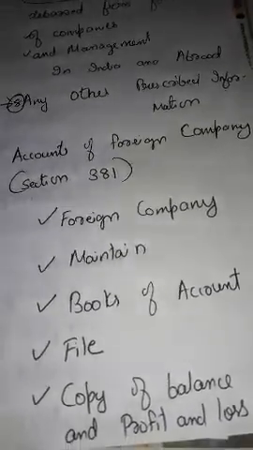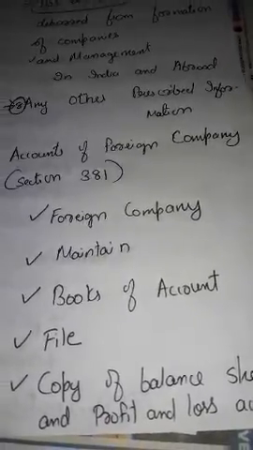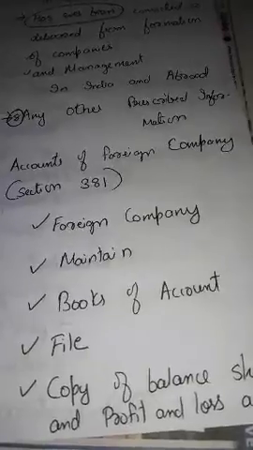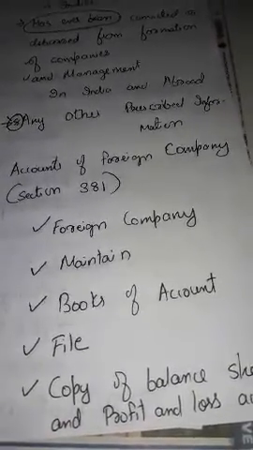Okay, now let's discuss the accounts of foreign company. What are the accounts of a foreign company? Section 381 of the Companies Act describes the accounts of foreign company.